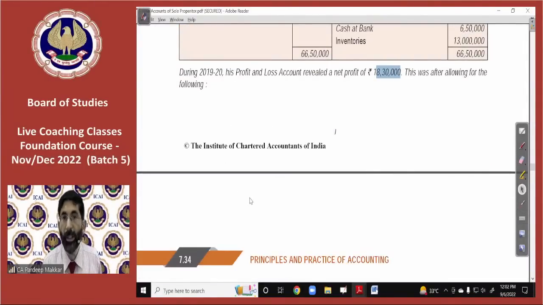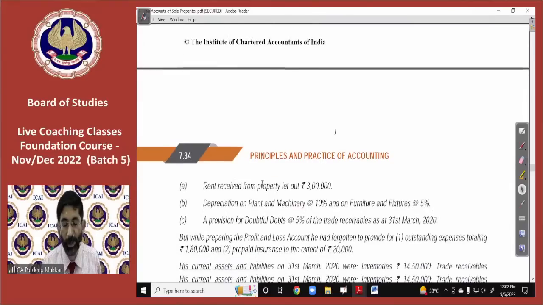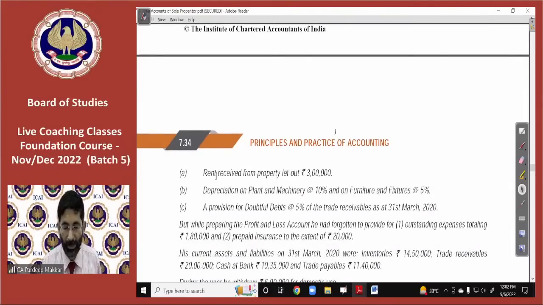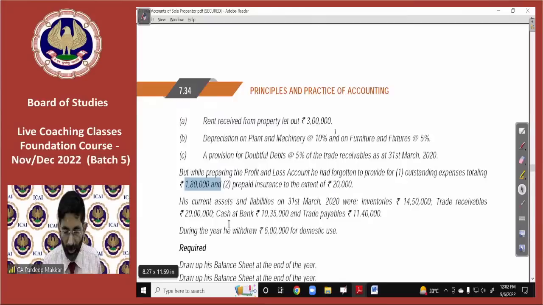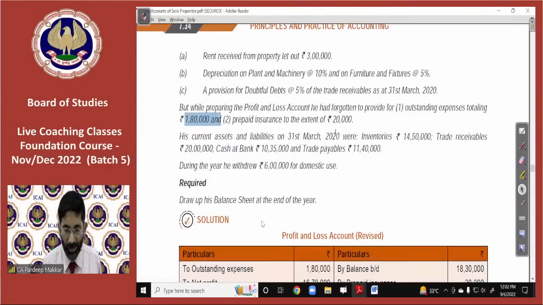He has already allowed these, meaning these have already been entered. He says rent received from property let out is allowed, that is 3 lakh rupees. But while preparing the profit and loss account, he has forgotten to provide for outstanding expenses 1 lakh 80,000 and prepaid insurance 20,000. Draw the balance sheet at the end of the year that he is interested to get from you.